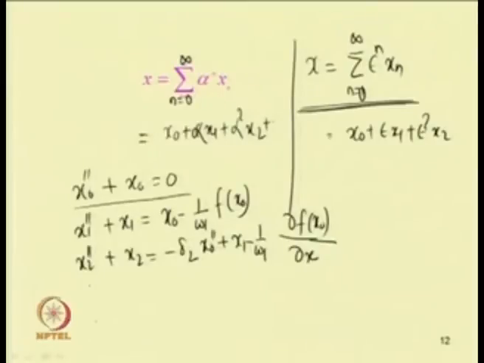So, we know the solution of the first equation and we can substitute the solution of the first equation in the second equation and kill the secular term. In that way we will get the terms, similar to the Lindstedt-Poincare technique, omega 1, omega 2 and higher order terms. So, one has to follow the similar procedure, but here the difference between the modified Lindstedt-Poincare technique and this technique is that here, instead of using epsilon, we are using this term alpha.